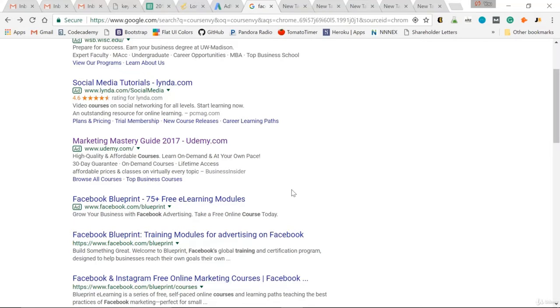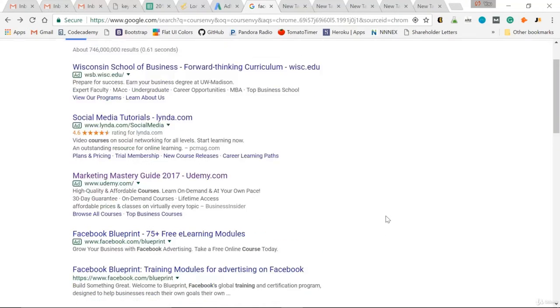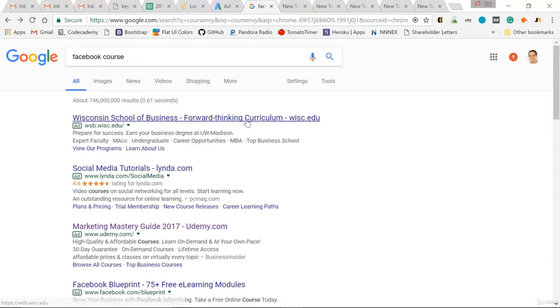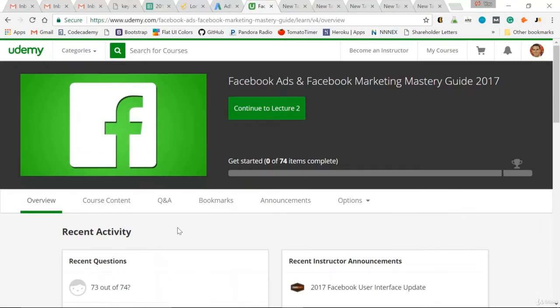So I use keyword research in 2 ways. I use it to rank organically and via Google AdWords. So let me show you how I ranked above Facebook via Google Ads. So right here, Marketing Mastery Guide 2017, I created a Google AdWords campaign and targeted the keyword for my Facebook